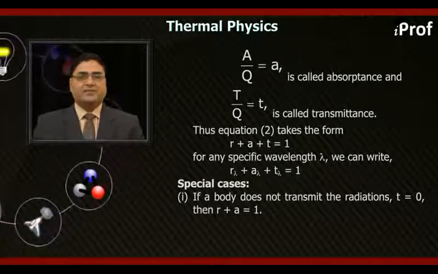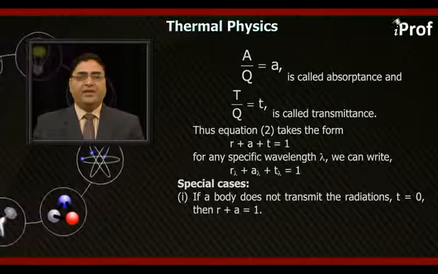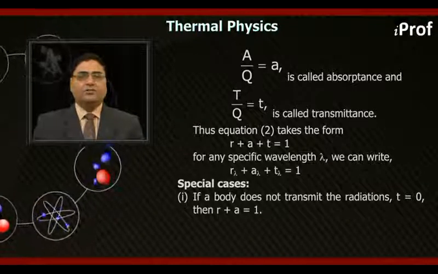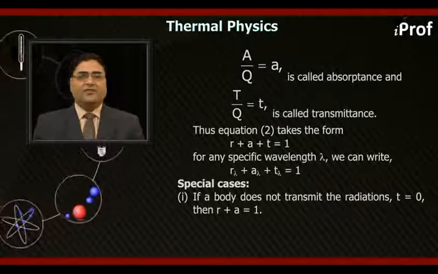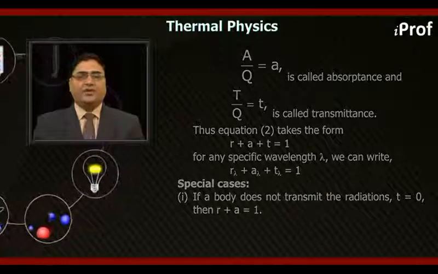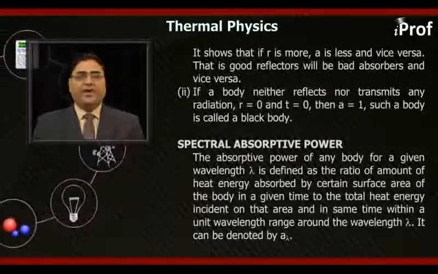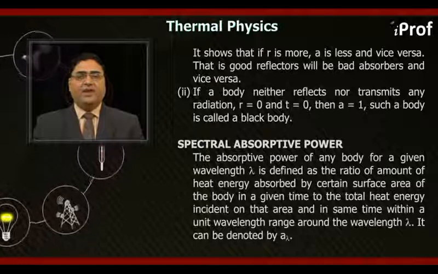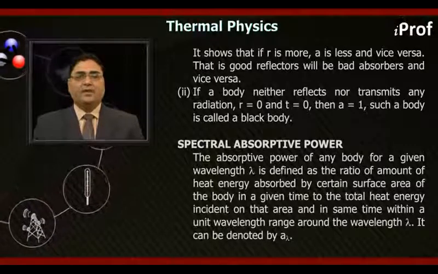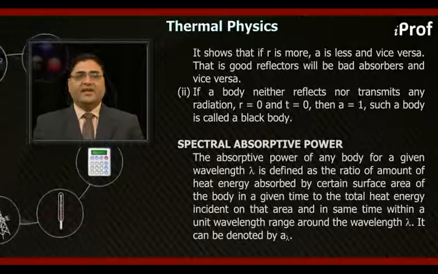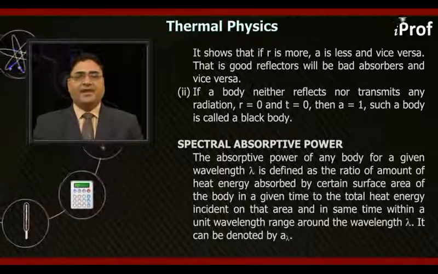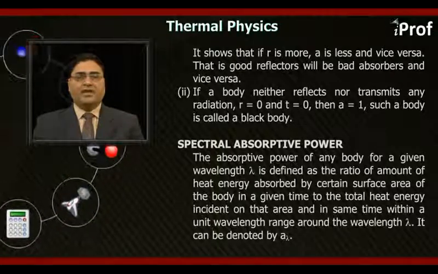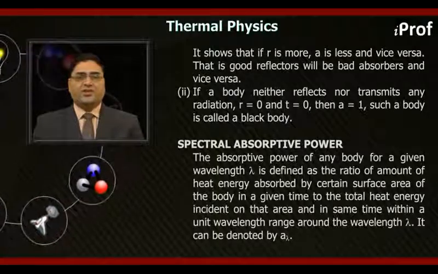Note the special cases. First, if a body does not transmit the radiation, then t equal to 0. So, r plus a equal to 1. It shows that if r is more, a is less and vice versa, that is, good reflectors will be bad absorbers and vice versa. Second, if a body neither reflects nor transmits any radiation, then r equal to 0 and t equal to 0, then a equal to 1. Such a body is called a black body.